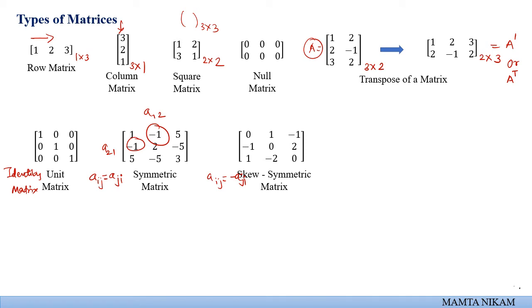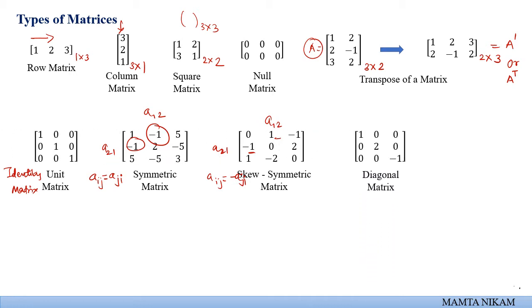Excluding the diagonal elements, for the rest of the elements, if you observe A12 and here A21, there is a change in sign, right? The element number is the same but the sign is different, so that is the relation Aij equal to minus Aji. Such a matrix is known as a skew symmetric matrix.